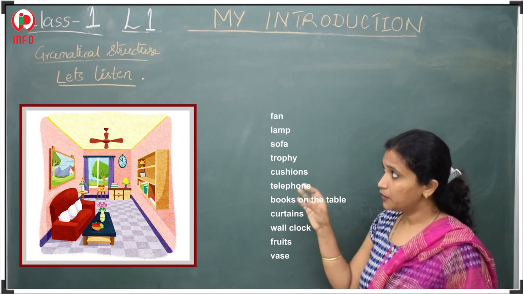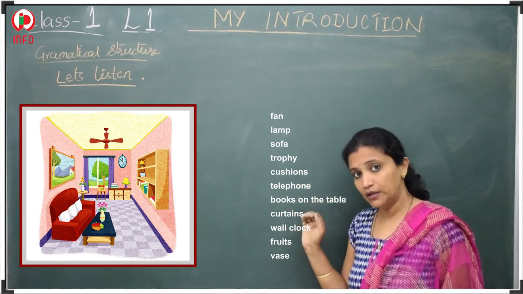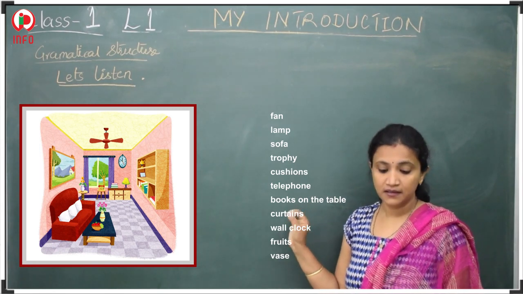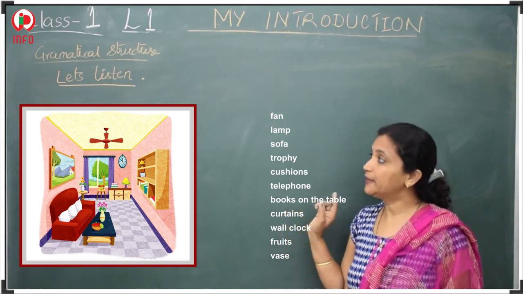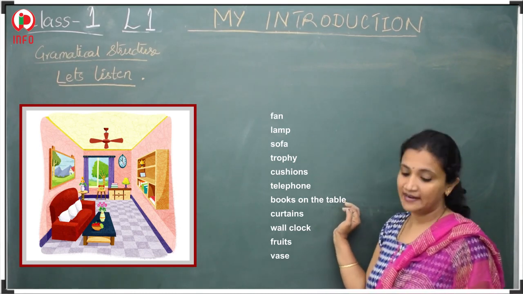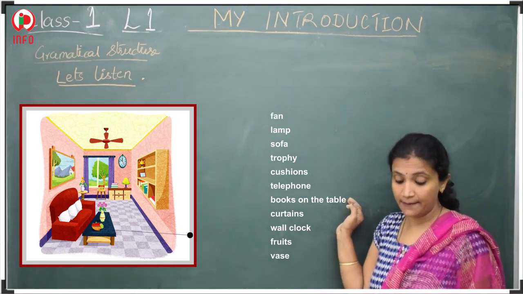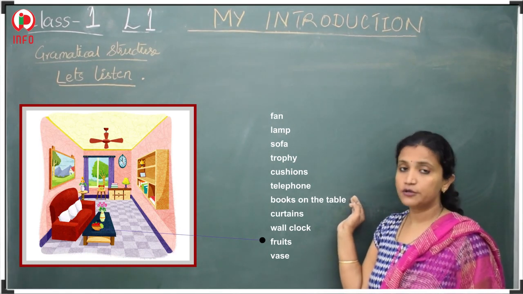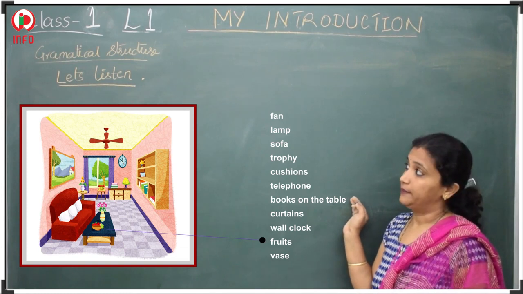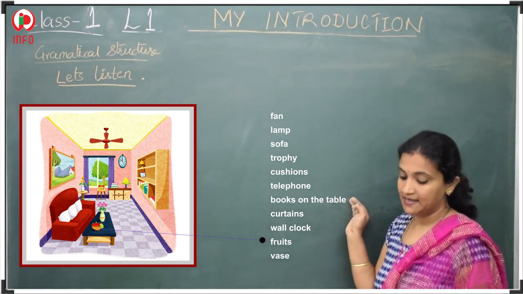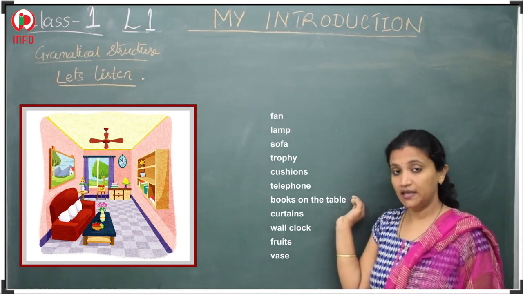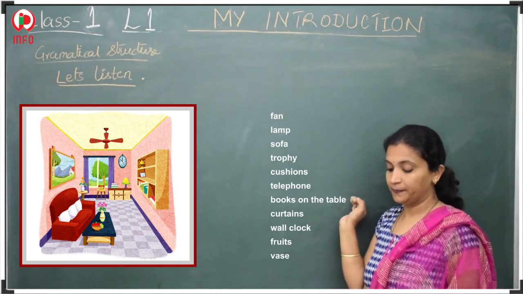Some words are given here, and below that you also have pictures. First word is fan. You can see the fan in the picture. Second word is lamp. You can see the lamp too. So you have to mark where the lamp is. Sofa. You have to mark where the sofa is. The next word is trophy. Where is the trophy? Yes. Next word is cushion. So where are the cushions? You should see and mark them in your picture.